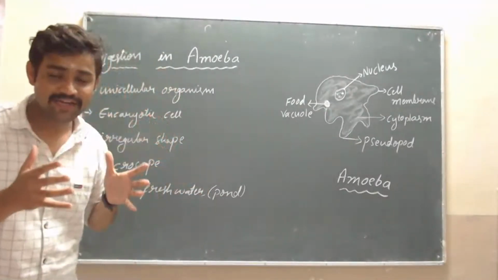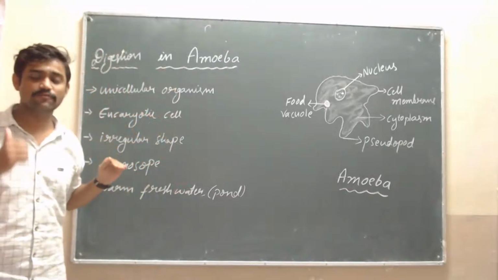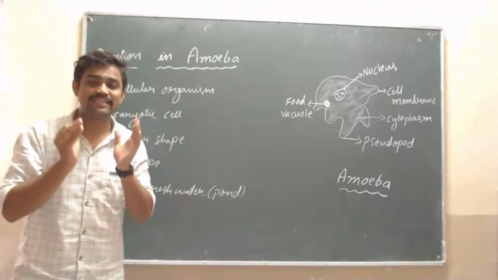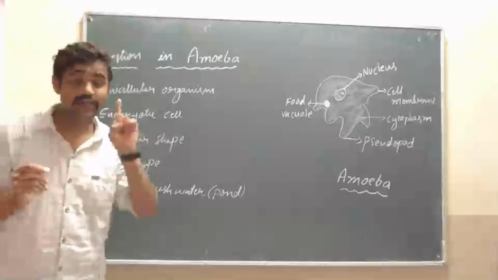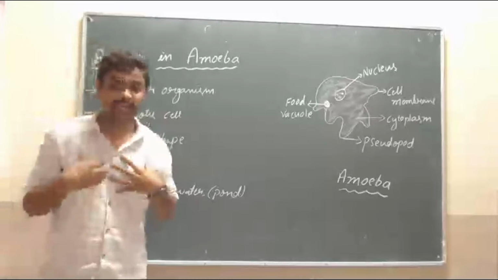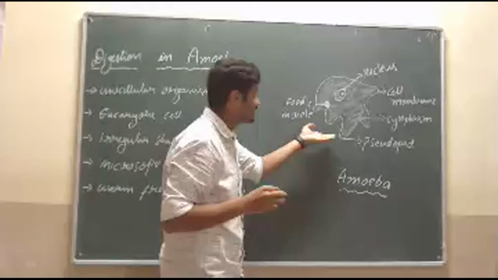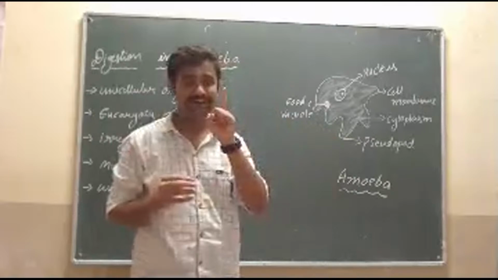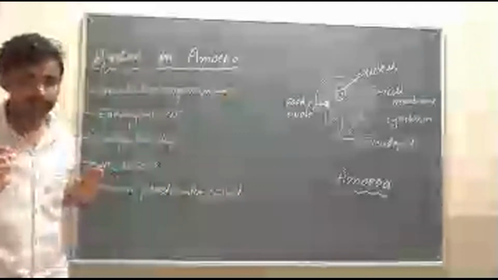First, what is amoeba? Amoeba is an organism. Which organism? A unicellular organism. What is meant by unicellular organism? A unicellular organism is nothing but a single-celled organism, whereas a human being is a multicellular organism. In amoeba, it is made up of only a single cell. That's why it is called a unicellular organism.